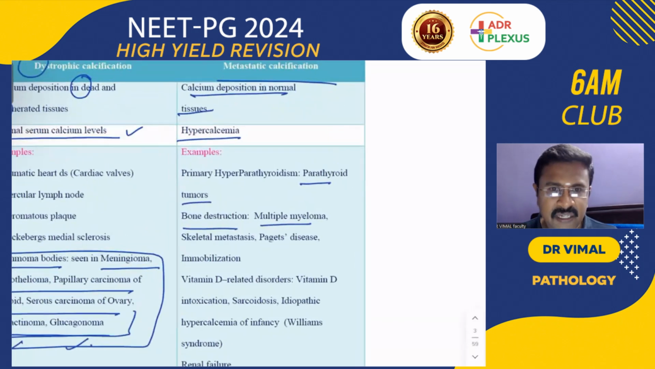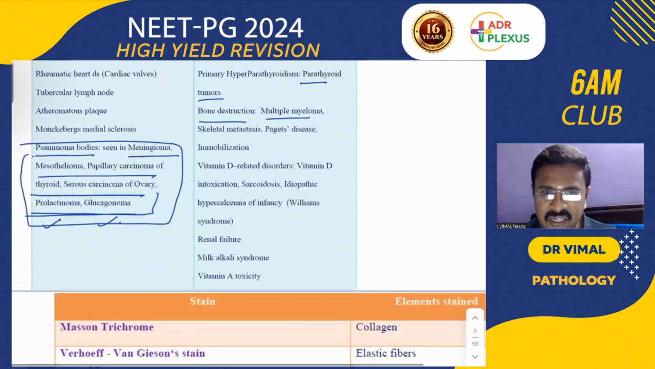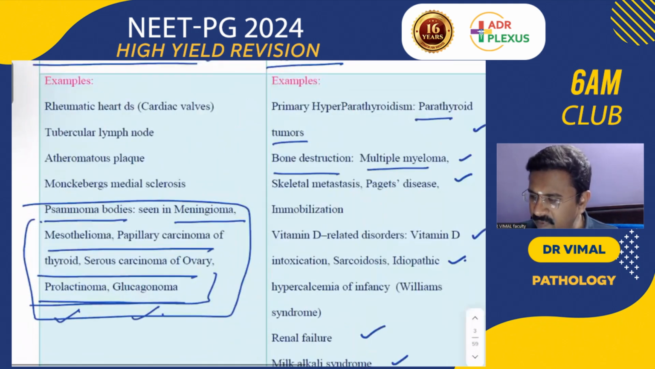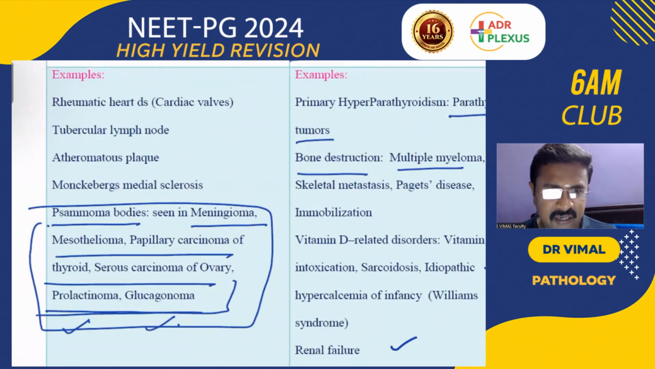This is the table which tells you about the examples of metastatic calcification: parathyroid tumors, multiple myeloma, Paget's disease, vitamin D related disorders, sarcoidosis, renal failure, milk alkali syndrome, and vitamin A toxicity. Remember, these are the common conditions. Dystrophic calcification occurs in rheumatic heart disease, TB lymph node, atherosclerosis, and Monckeberg's medial sclerosis, where calcium deposits in the tunica media. Psammoma bodies are also examples of dystrophic calcification: meningioma, mesothelioma, papillary carcinoma thyroid, serous cystadenocarcinoma of the ovary, prolactinoma, glucagonoma. In all these conditions you can see dystrophic calcification.